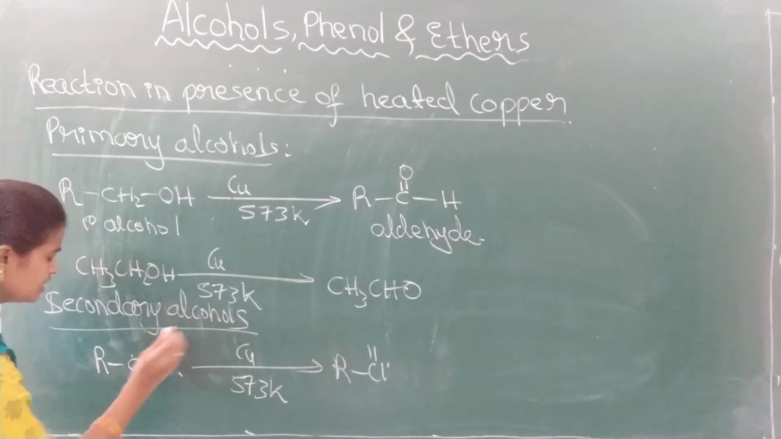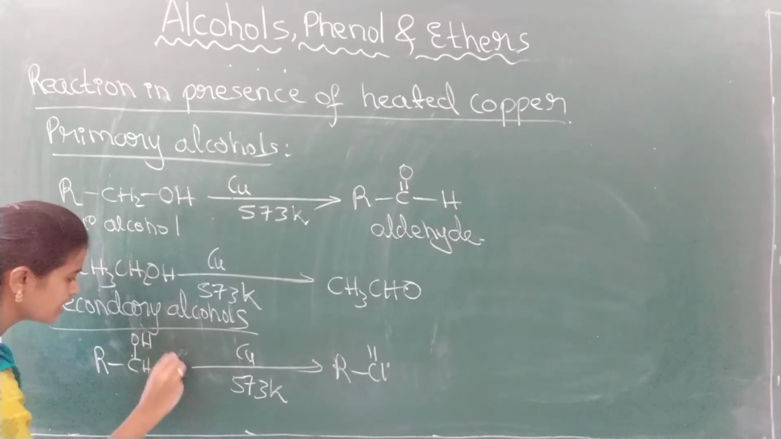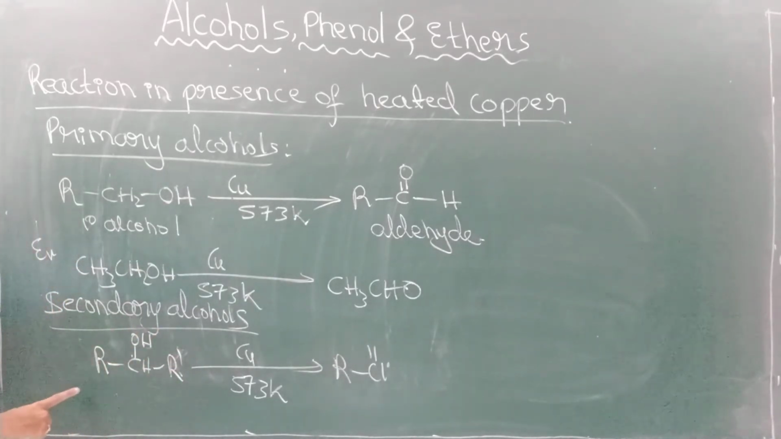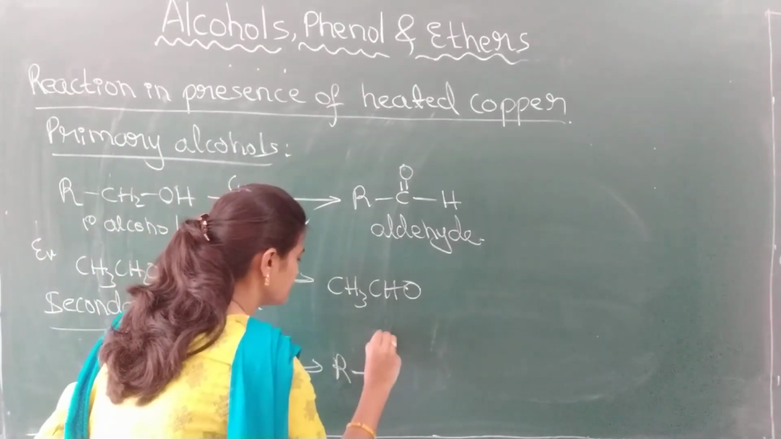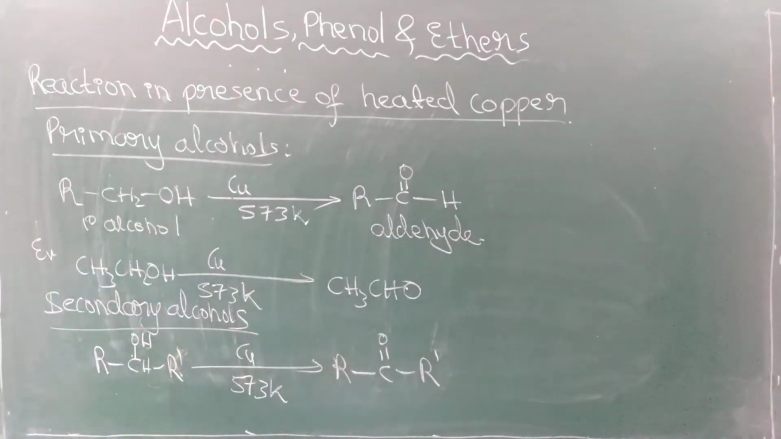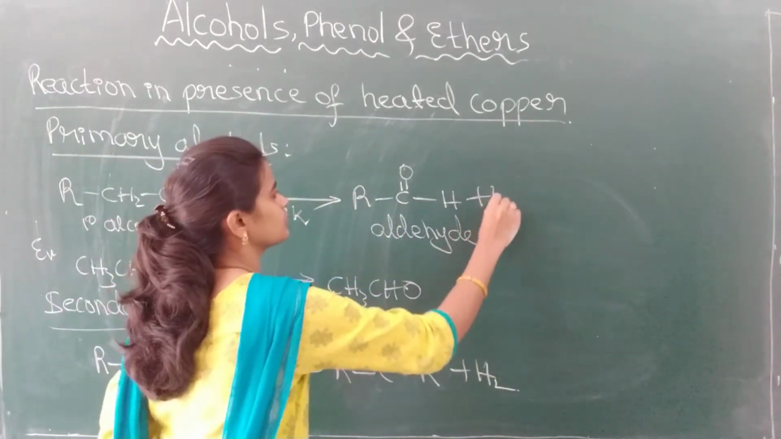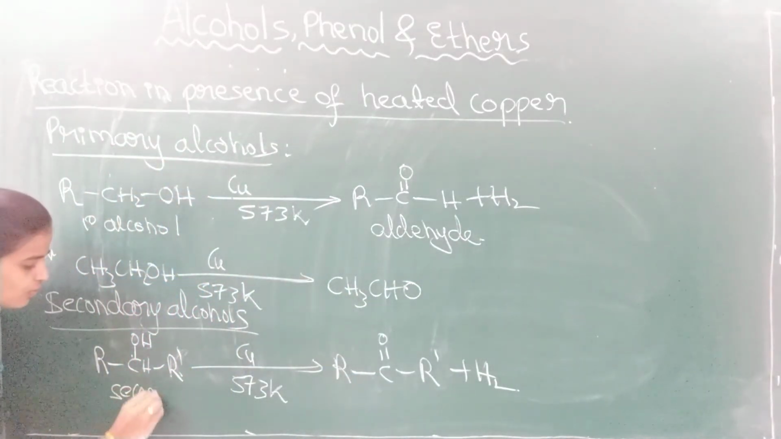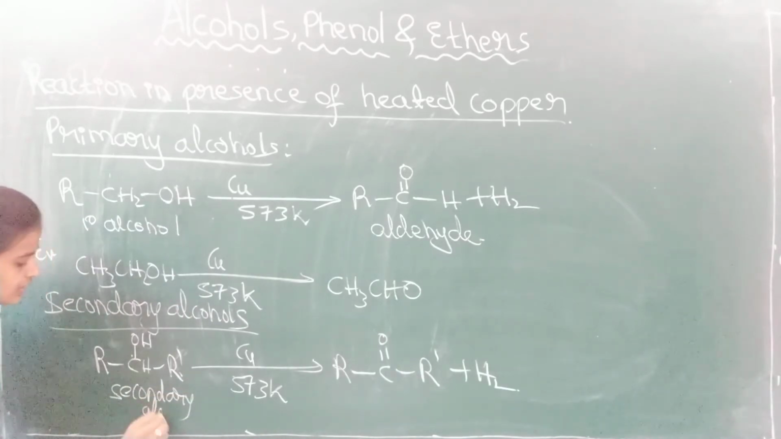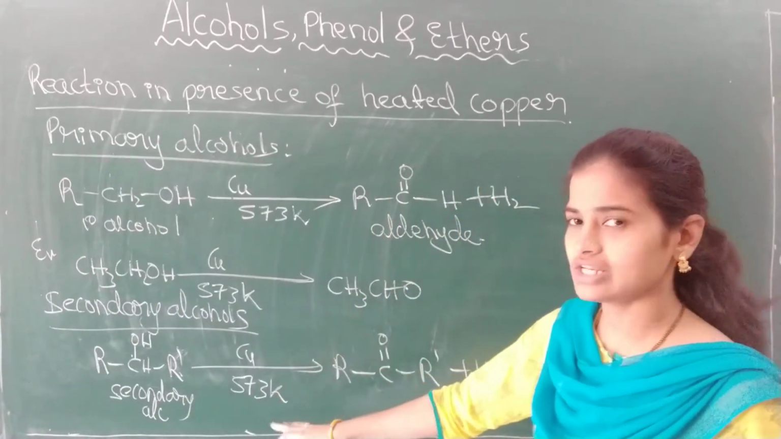Sorry, here I have taken a ketone. Instead, the example for a secondary alcohol is R-CHOH-R'. Then it forms R-C double bond O-R', plus hydrogen. As I said, dehydrogenation takes place, which is removal of hydrogen. This is about the secondary alcohol. You can write the example for this. Previously we wrote an oxidation example, and by changing the conditions you can write the example for this.